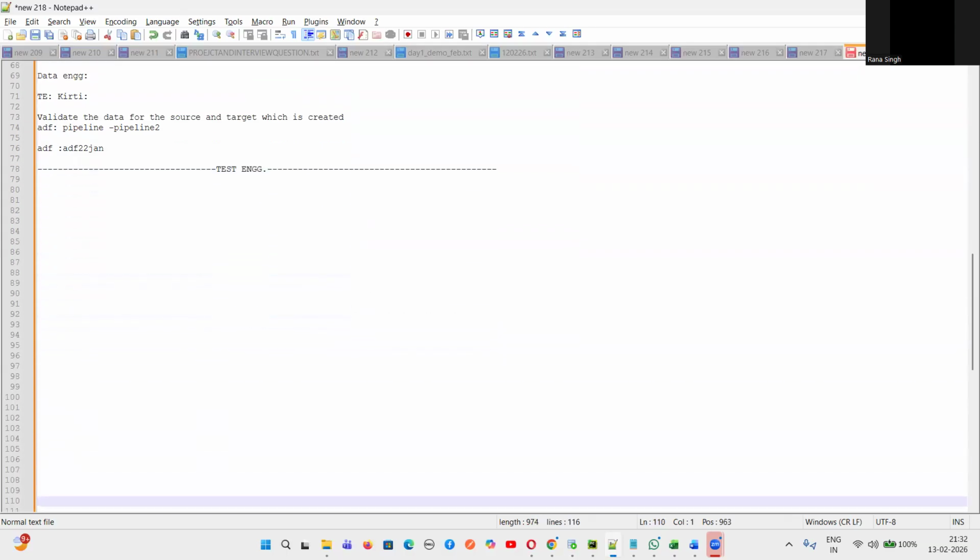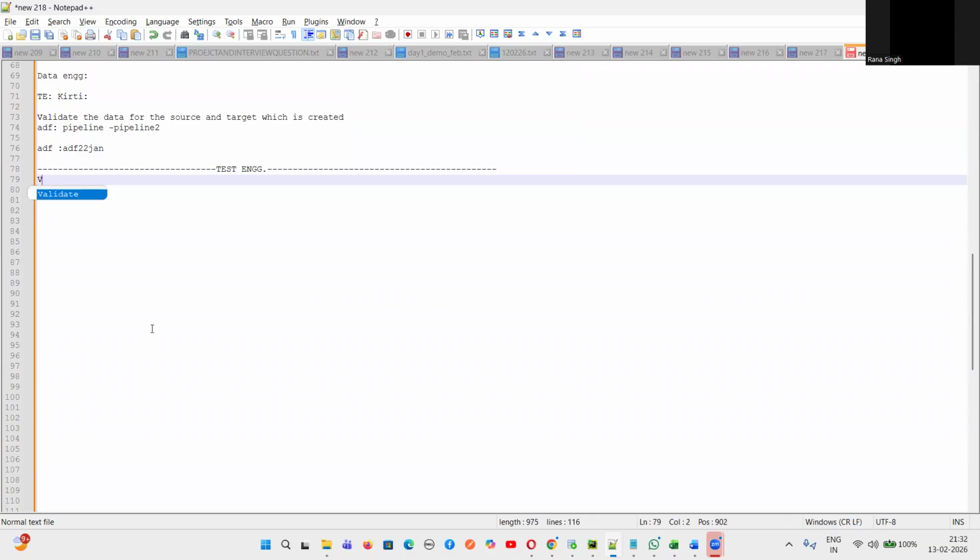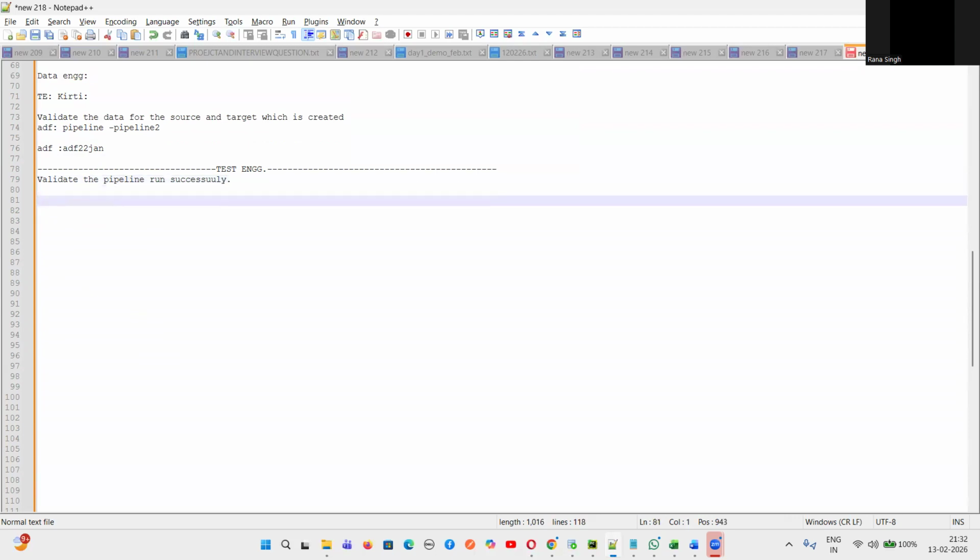So we will start creating our first scenarios. What are the scenarios we will create? First, we validate that the pipeline has run successfully. Yes or no, guys? First we see the pipeline is done successfully, and only if it is, will data be loaded. But this is a very basic step. The next thing, guys, is to validate the data between source and target.